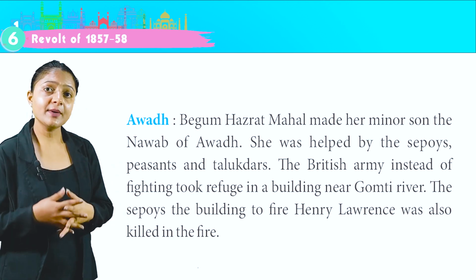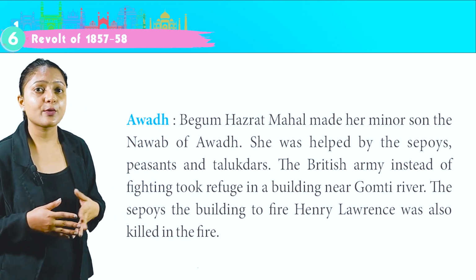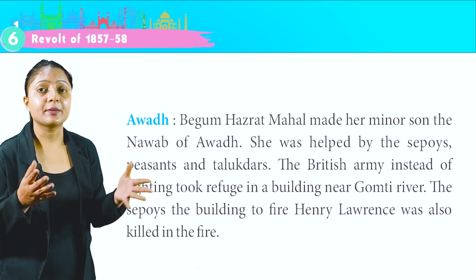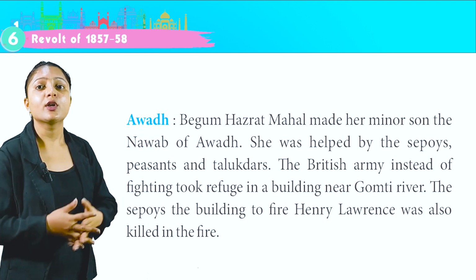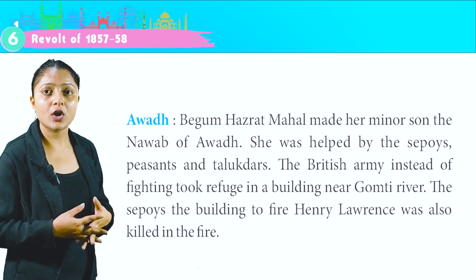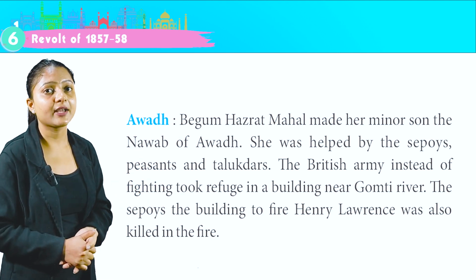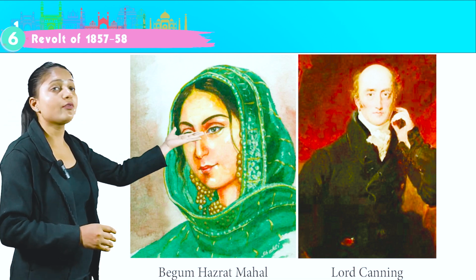Awadh. Begum Hazrat Mahal made her minor son the Nawab of Awadh. She was supported by the sepoys, peasants and talukdars. The British army, instead of fighting, took refuge in a building near the Gomti River. The sepoys set the building on fire, and Henry Lawrence was also killed in the fire. This is the image of Begum Hazrat Mahal, and this is the image of Lord Canning.